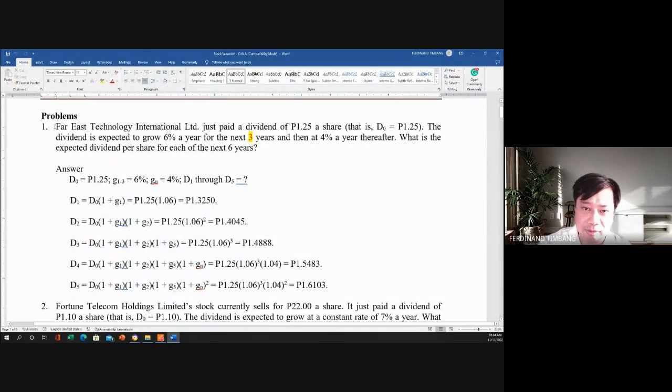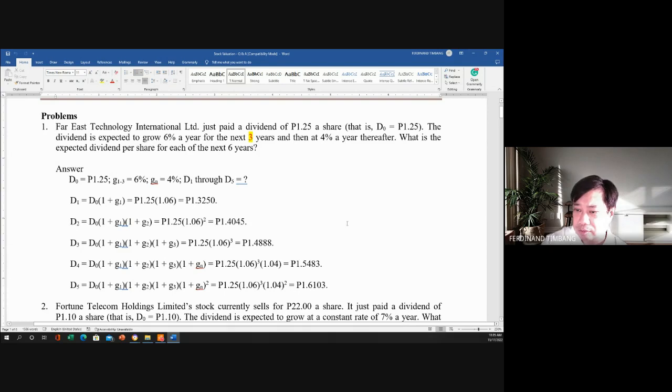Okay, so let's start. So we have Far East Technology International Limited just paid a dividend of 1.25 a share. So that is D0 is equivalent to 1.25. So the dividend is expected to grow 6% a year for the next 3 years and then 4% a year thereafter. So what is the expected dividend per share for each of the next 6 years?